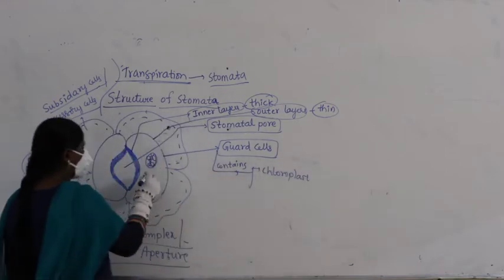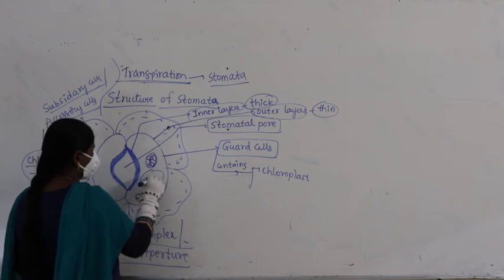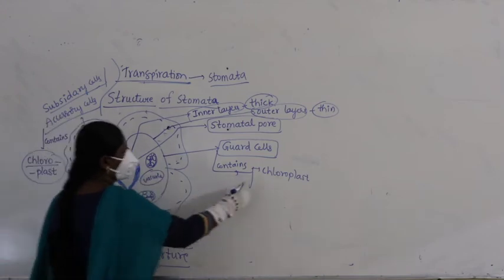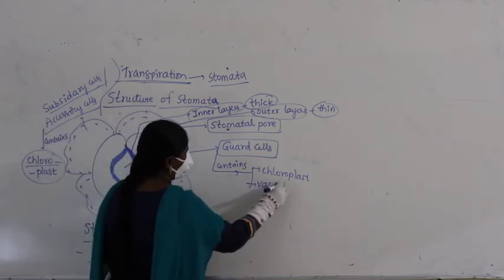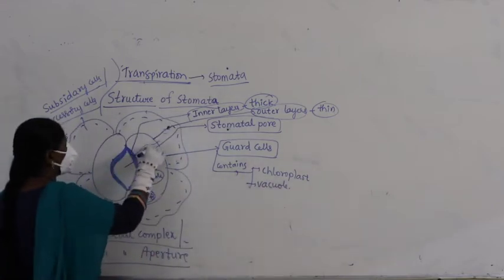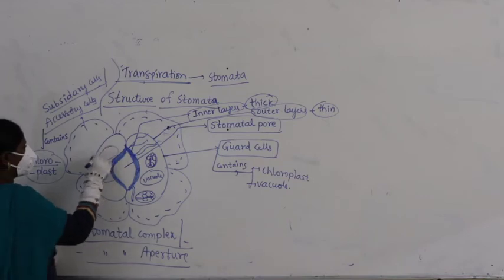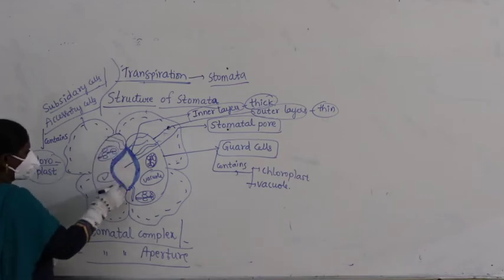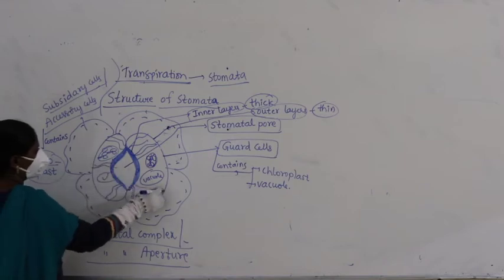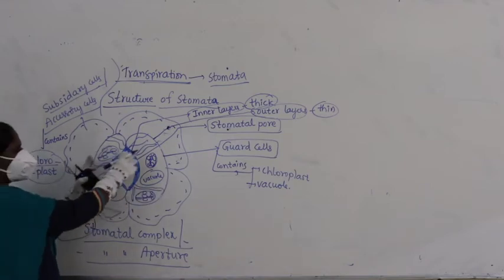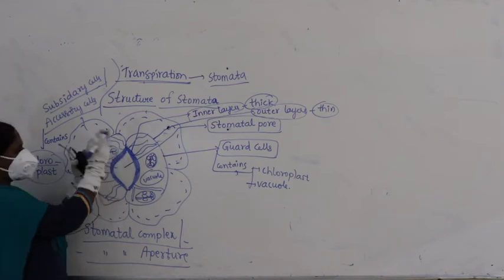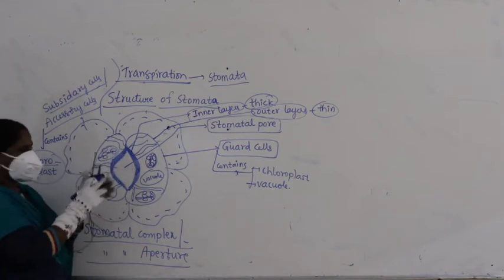Along with the chloroplasts you find a vacuole, and apart from this you can see cellulose microfibrils. These show cellulose microfibrils making the closing and opening of stomata.